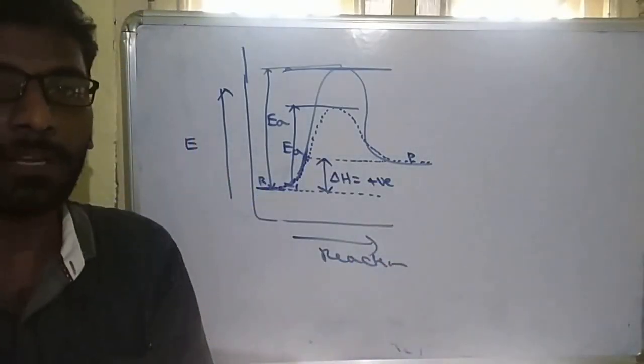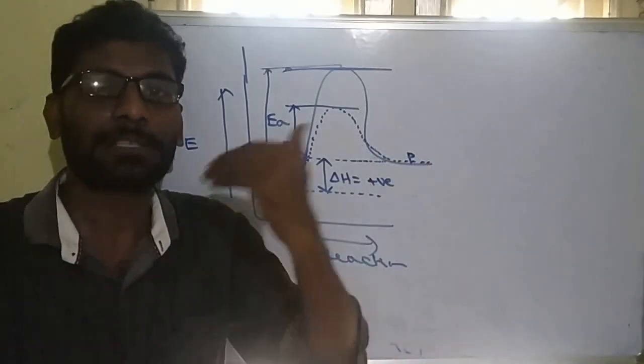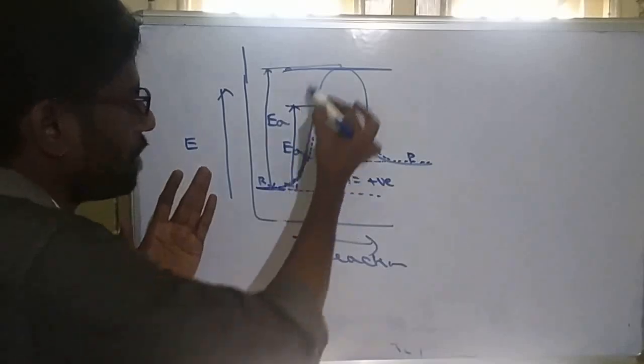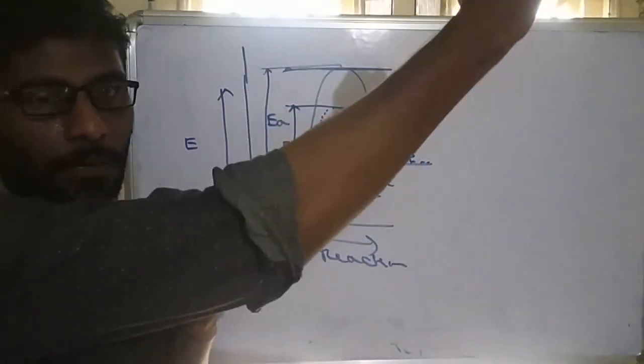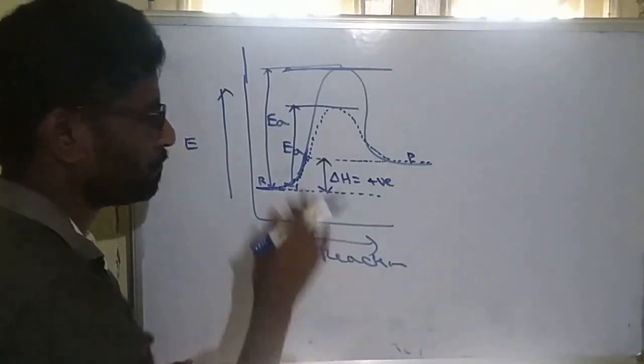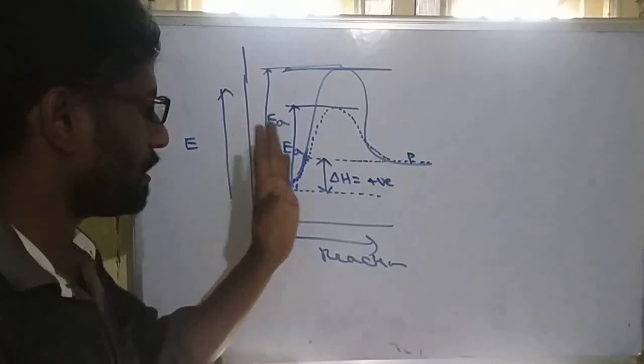Why is it decreasing? Because it changes the path of the mechanism in such a way that less energy is required. Initially, this is the path, which required more energy. But the catalyst takes that path which requires less energy. So the catalyst does not change the rate constant, it only changes the rate.